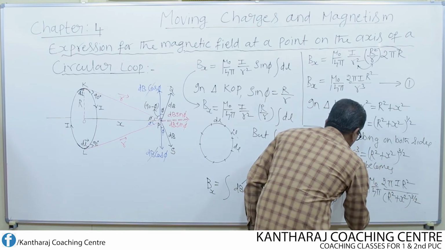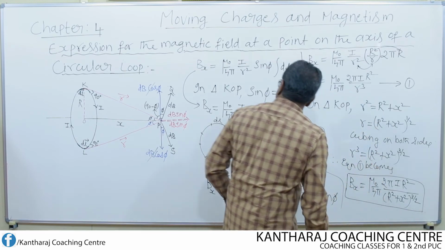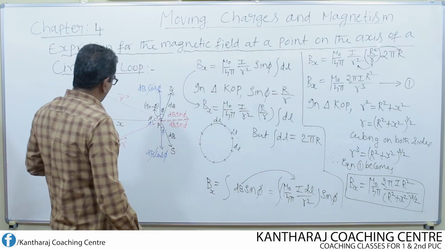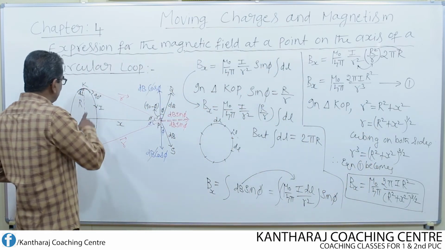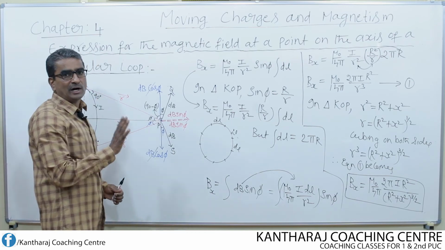So this is the expression for the magnetic field at a point P on the axis due to this entire loop, that means due to only one round of wire.